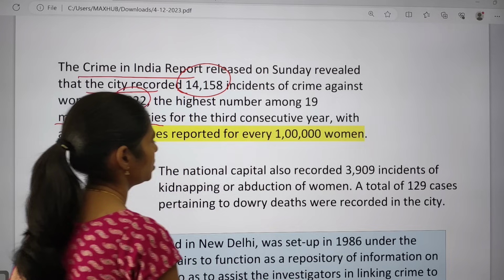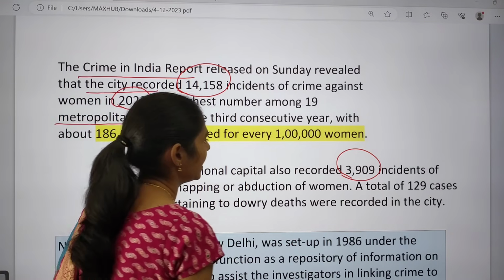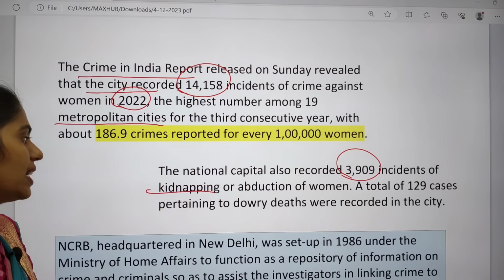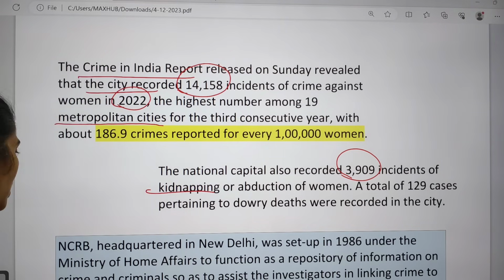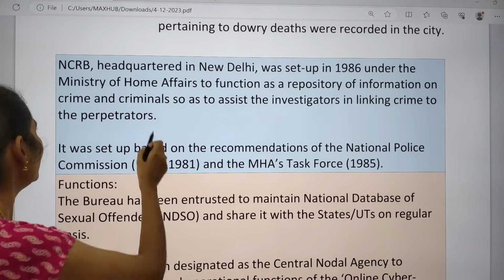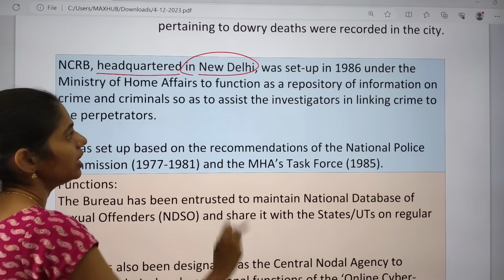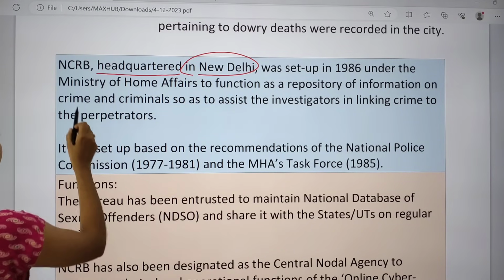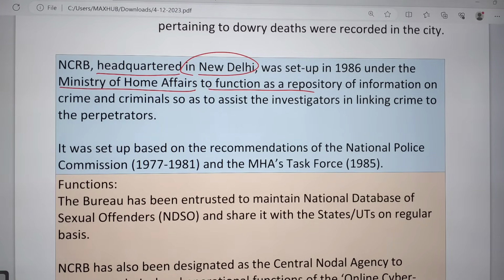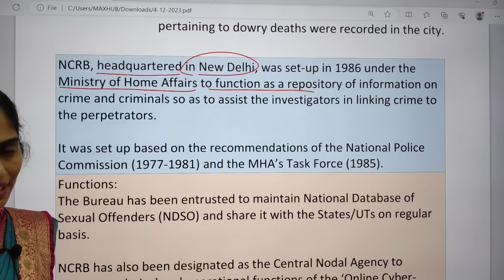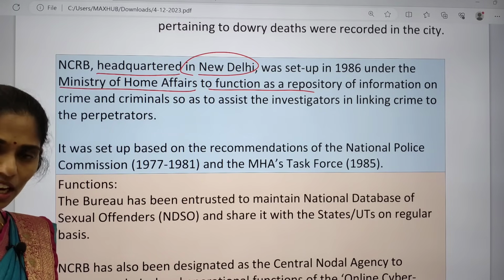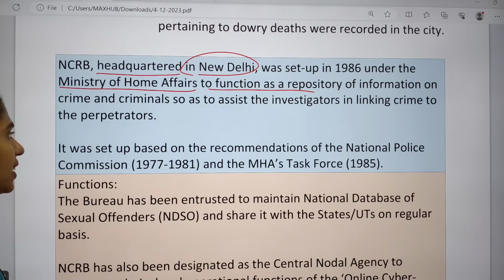And National Capital Region, it also recorded 3,909 incidents of kidnapping or abduction of women and about 129 cases pertaining to dowry deaths. And if you see some details regarding this NCRB, the NCRB is headquartered in New Delhi. It was set up in 1986 under the Ministry of Home Affairs to function as a repository of information on crimes and criminals. So it provides the data of criminals as well as crimes, and that data will be very helpful for investigators to investigate the crime.